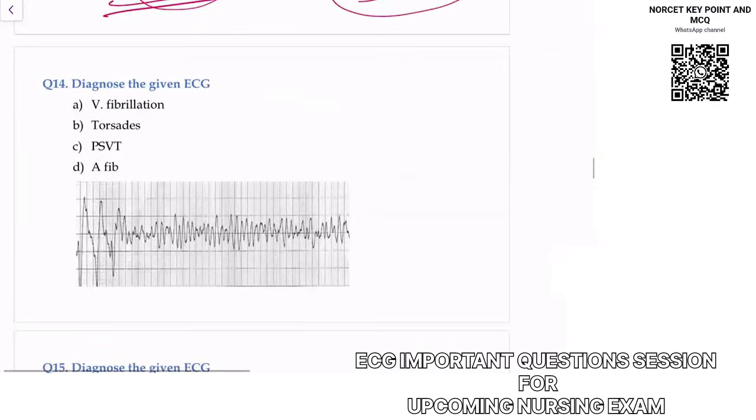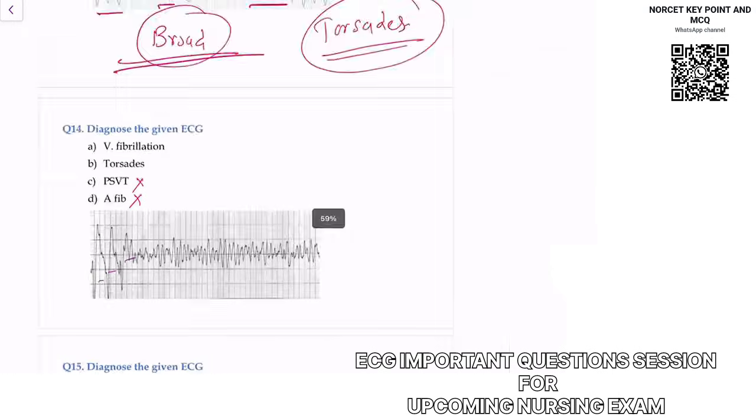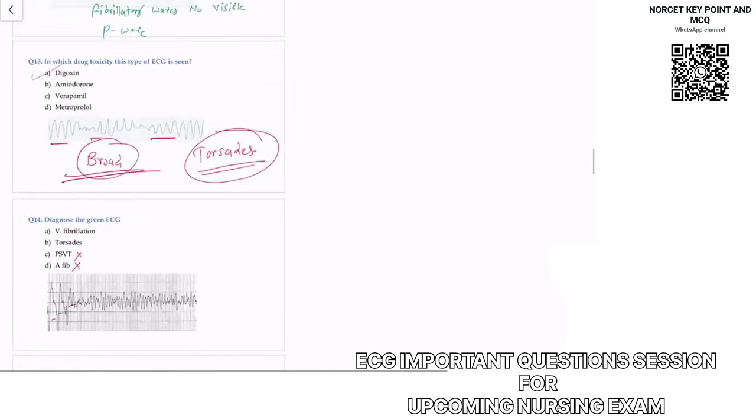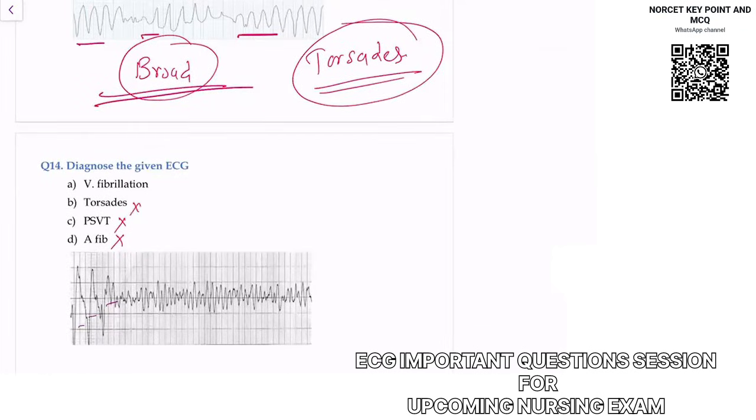Okay, coming to this ECG, if I say how to diagnose this ECG, you now understand this. QRS is broad. You can notice QRS is coming broad, so it means the pathology is somewhere in the ventricle. So let me rule out atrial pathology. PSVT is also atrial pathology, so atrial pathologies are ruled out. Torsades, I told you, more than 3 different types of QRS. So torsades will look like this. And this is again some fibrillatory waves, but this is not atrial fibrillation. This is your ventricular fibrillation.